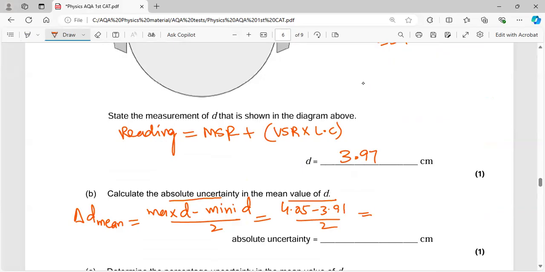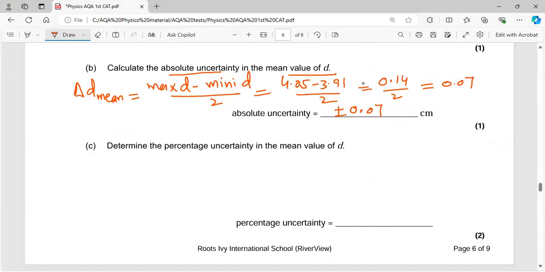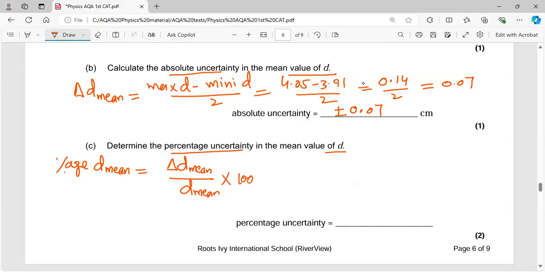So this comes out to be 0.14 over 2, which is 0.07. So the absolute uncertainty is 0.07. Now you have to find the percentage uncertainty in the mean value of d. That is absolute uncertainty in mean value over mean value, into 100.